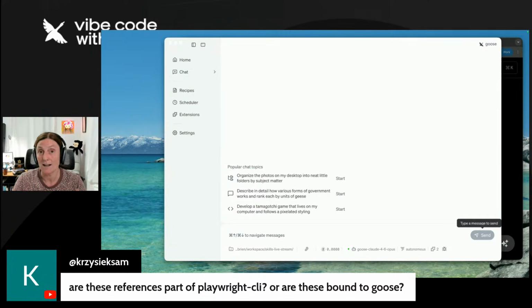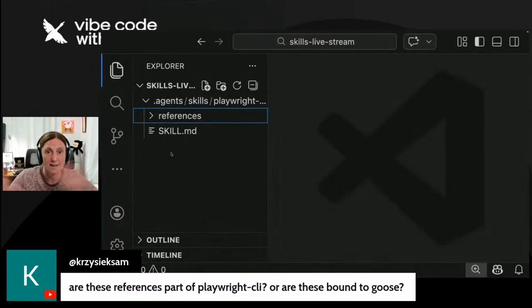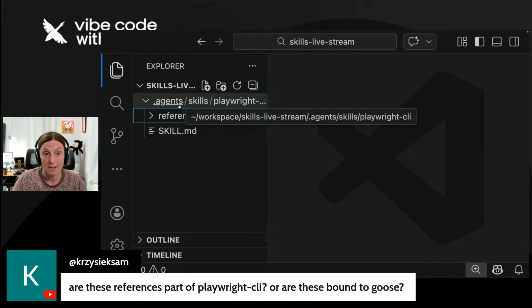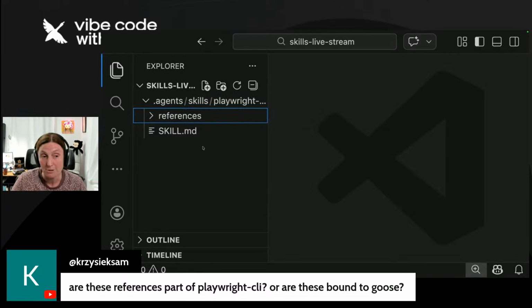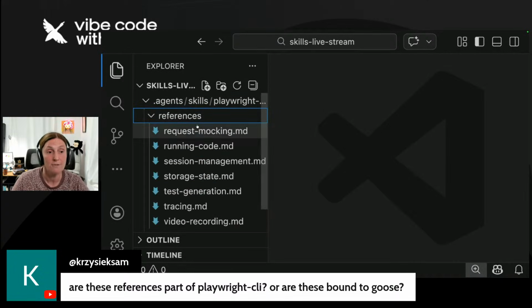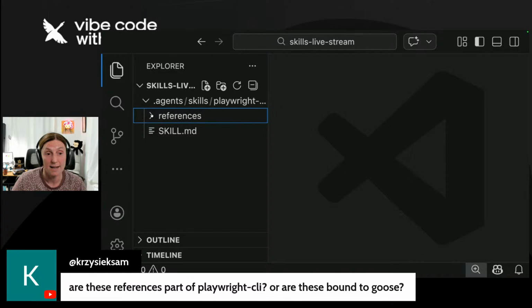The agent files, all those files come in. That's why I'm showing it to you in VS Code, because this doesn't have anything to do with Goose. This is an agents folder. And Goose can use it, Claude Code can use it, any of your agents that can use skills can use it. So everything here is just basically from installing that command. That is basically how that works. But that's a good question. Thank you.